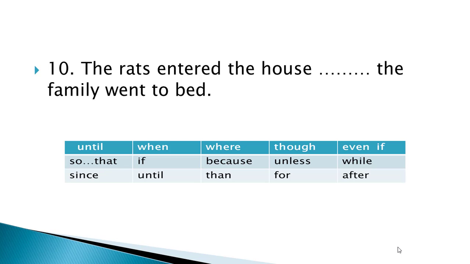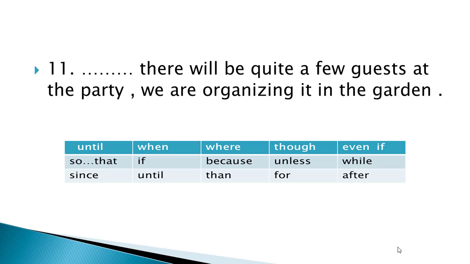And now sentence number 10. The rats entered the house. The family went to bed. So the best option in this sentence is while. The rats entered the house while the family went to bed. So this is the best option. While conjunction is.